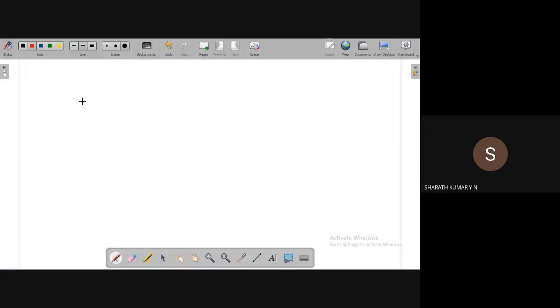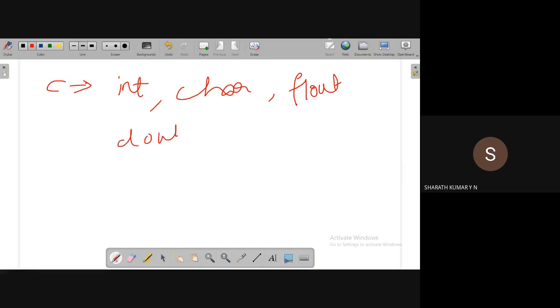In C language, we have come across many data types. What are the data types we have come across, guys? Like integer, character, float, double, and in fact long double. There are many.